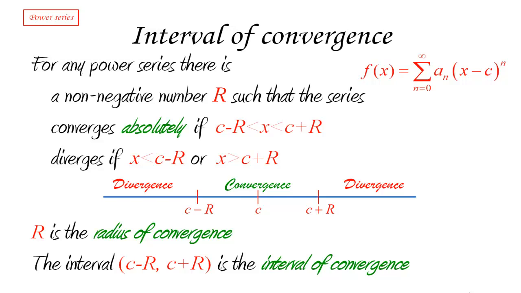Now, this is a pretty strong statement, right? I mean, remember that I'm saying for any power series, it doesn't matter what it is, right? It doesn't matter what the a_n's are. Okay, this is always going to be true. It's a very powerful, very general statement. So we better have a look at the proof.